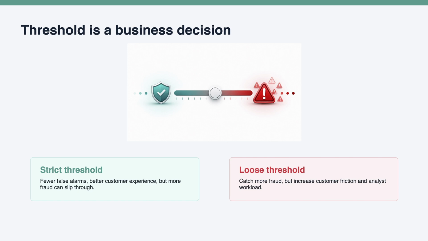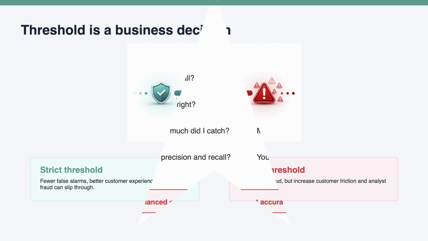There is no mathematically perfect threshold that works for every business. The right threshold depends on the cost of missing fraud, the cost of blocking genuine customers, and the capacity of the fraud operations team. A bank may choose a different threshold for a small card transaction compared with a large international wire transfer. This is why threshold tuning is not only a data science activity. It is a business and risk decision.